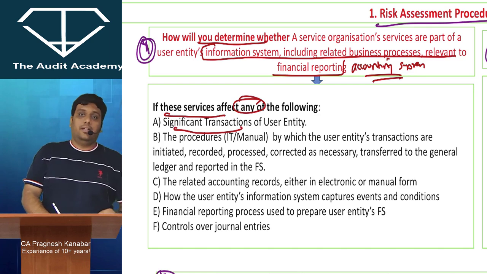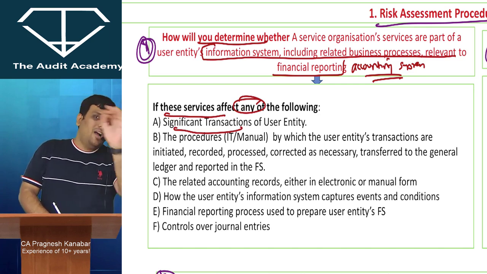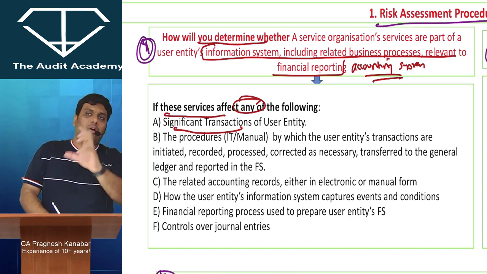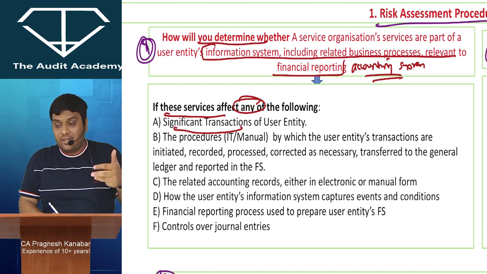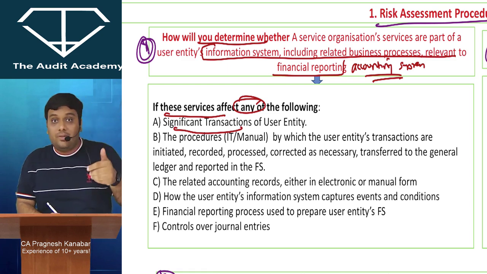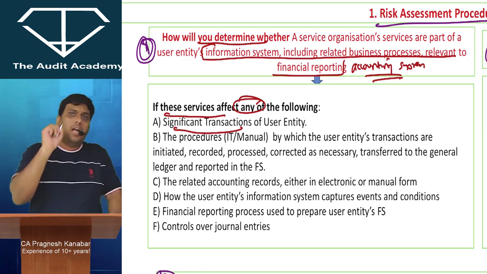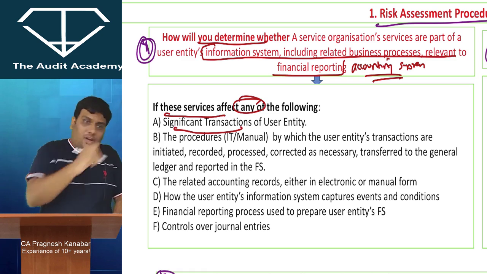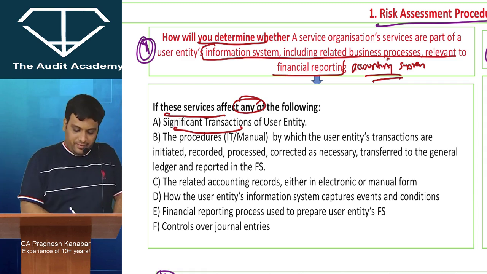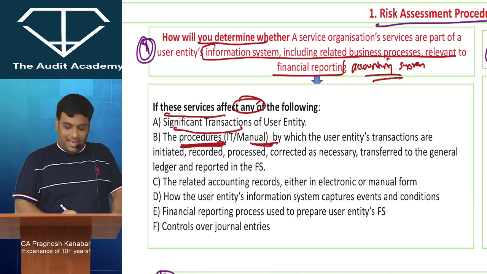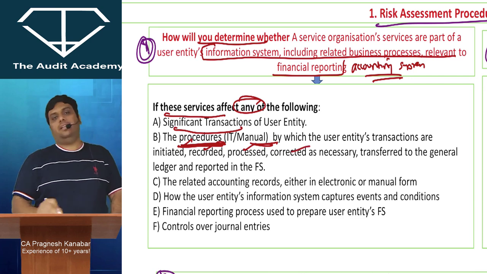Then if it affects any of the accounting process: whenever we talk about accounts, the transaction is first initiated, then recorded, then corrected, processed, then reported to the general ledger, then to the financial statements. If any of this area is getting affected, then those services are relevant and important for me.